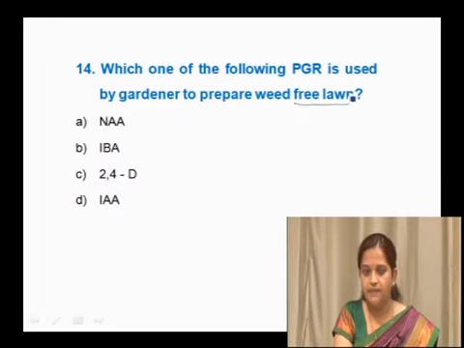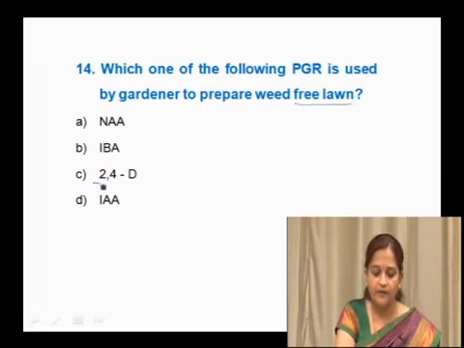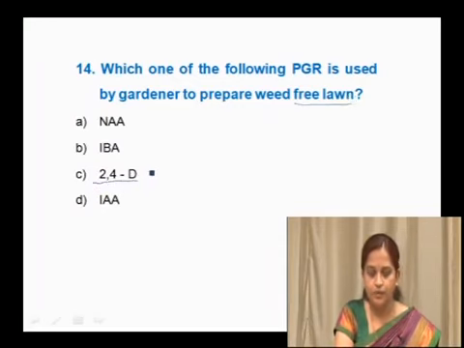Lawn means grass, that is a monocotyledonous lawn, and the gardener doesn't want any dicot weeds to be present in it. This 2,4-D is a very effective weedicide used by gardeners to remove dicotyledonous weeds. So, the right option here is 2,4-D, and it is not NAA or IBA or IAA. So, the right option here is C.